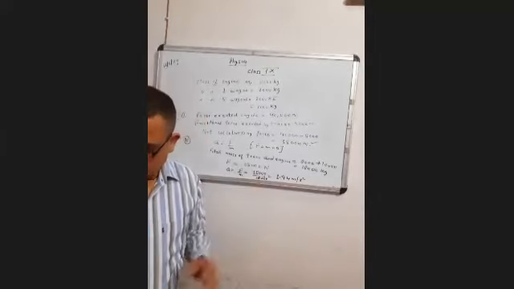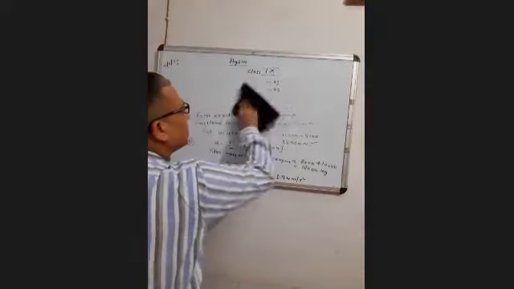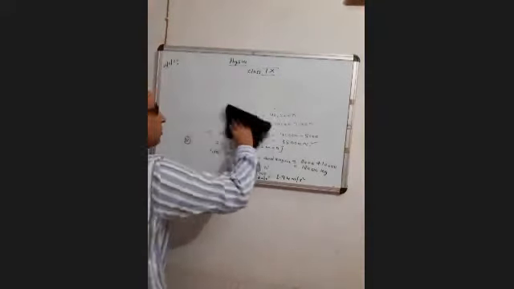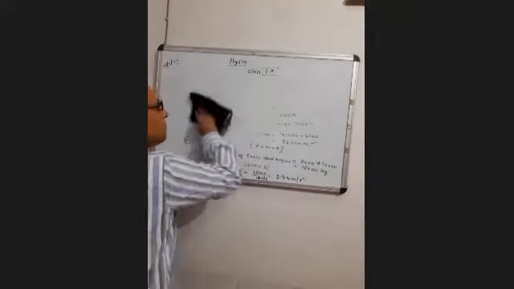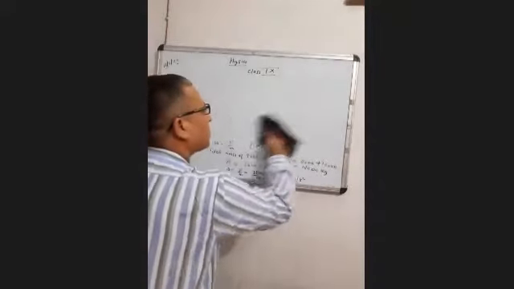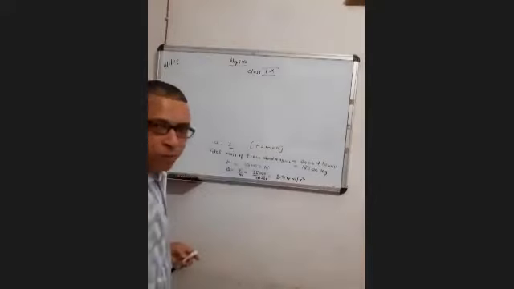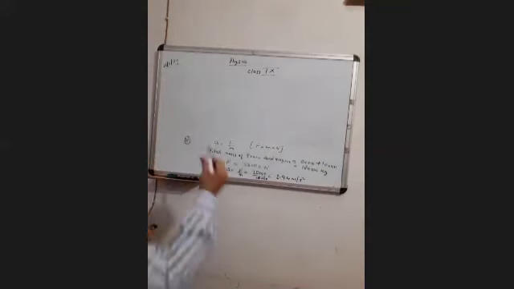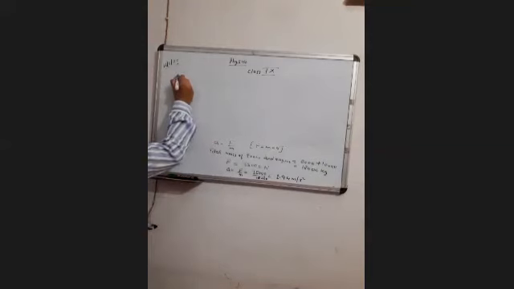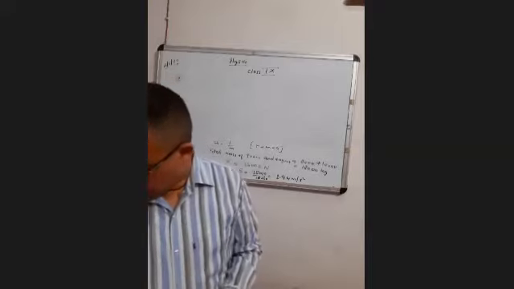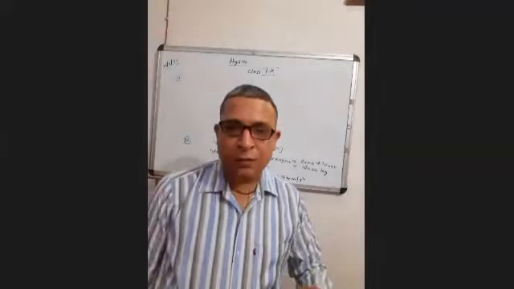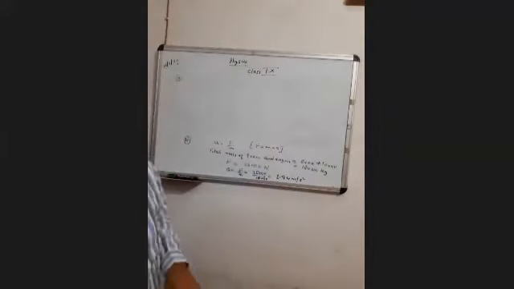Clear? Now I am coming to the third part of the question. It is the force of wagon 1 on wagon 2. That means how much force is being applied by the first wagon on the second wagon.